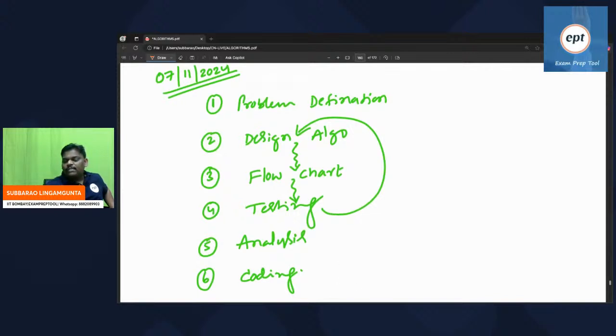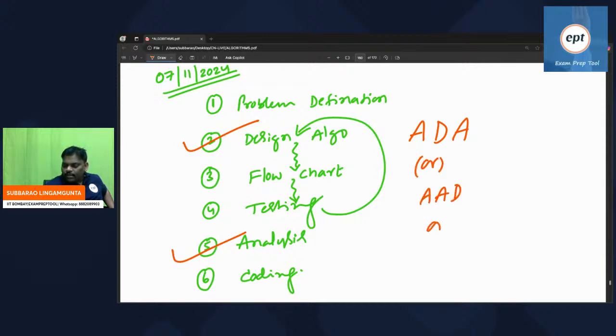As a computer science student, as an algorithmic person, your goal is not all the things. Your goal is designing an algorithm and analyzing an algorithm. These are the two primary things. As a computer science person, your major goals are designing an algorithm and analyzing an algorithm. Algorithm design and analysis, ADA. Or people used to say AAD. Or people used to say DAA.